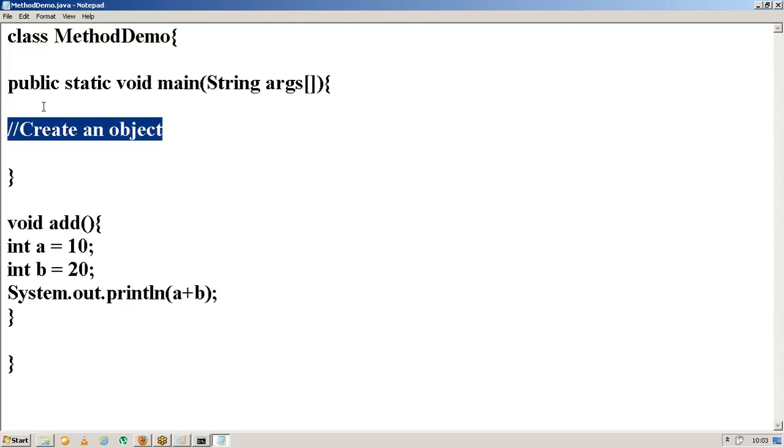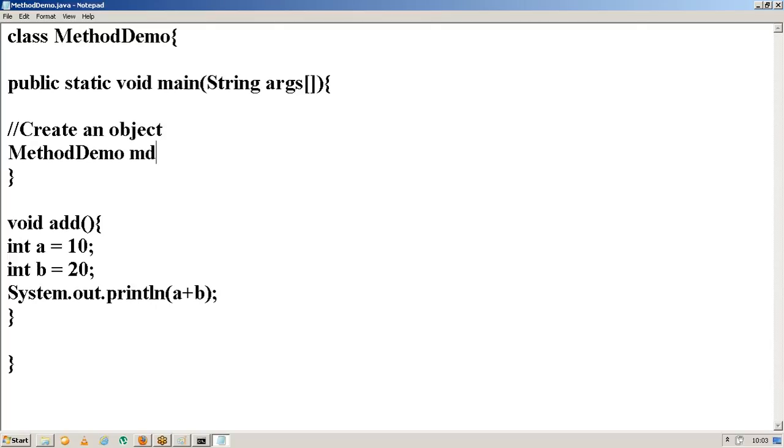But suppose you want to call the add method. You have to provide some set of statements which are used to call the add method. So now if you want to call the add method, first you have to create an object.